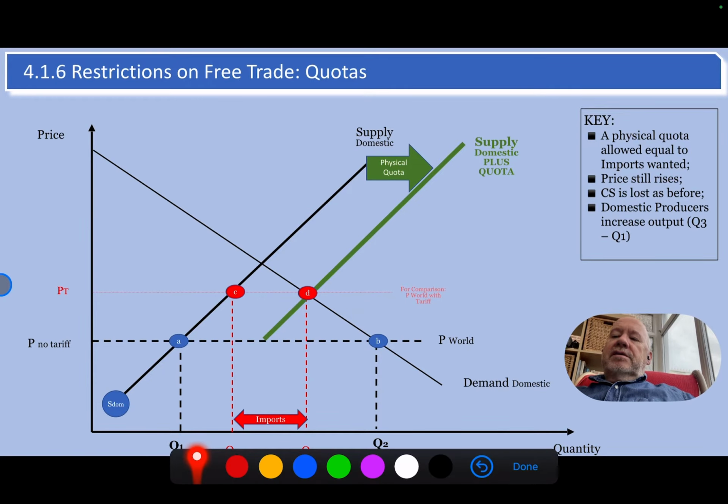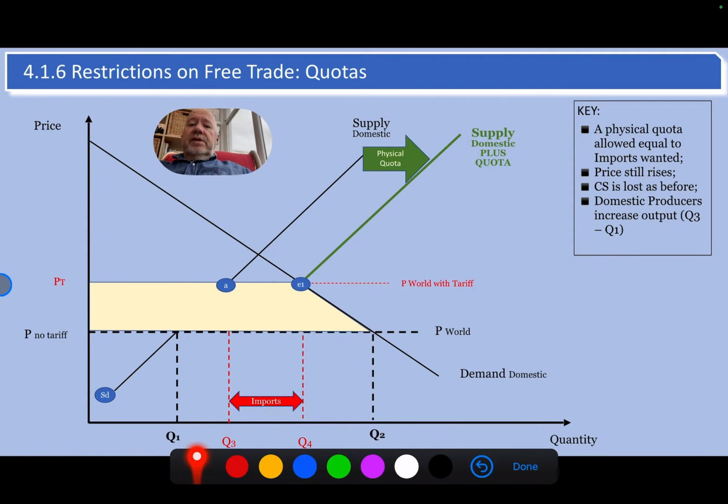So the key thing that you need to spot from this diagram is that there's a physical quota, it's an actual number of goods, the price still rises. So it's the same as a tariff in that respect. So you have lost this consumer surplus, which we'll see in the next slide. Domestic producers are increasing their output, okay? But there's a big difference. And if there's a question about the type of protectionism, this is what you need to bring up. And it's in here that this area here is the loss of the consumer surplus, exactly the same as we did in a tariff diagram, okay?